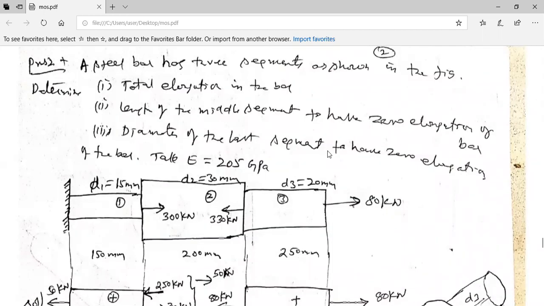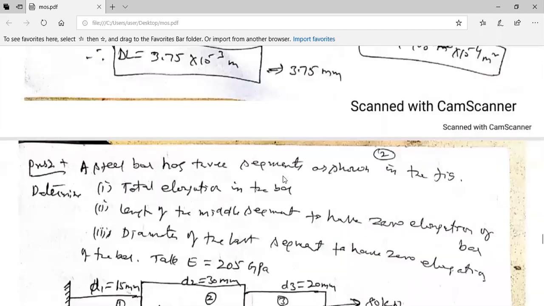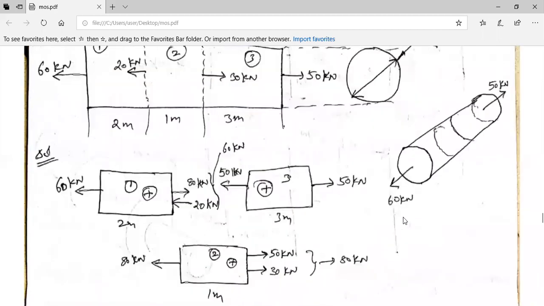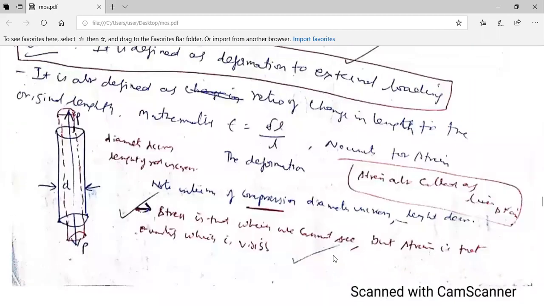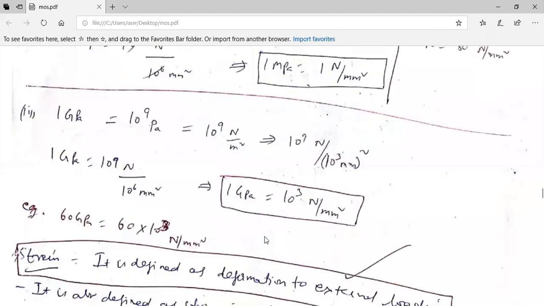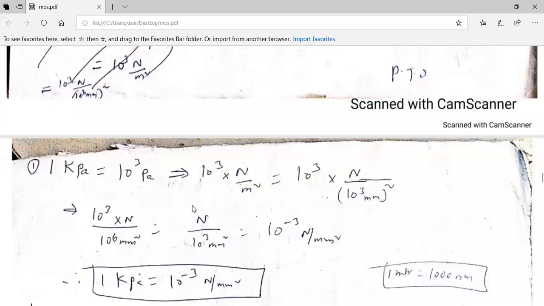So try to practice these two problems along with the theory aspects of Unit 1. In tomorrow's class, we will see more problems. So if possible, I'll try to improve my handwriting also.